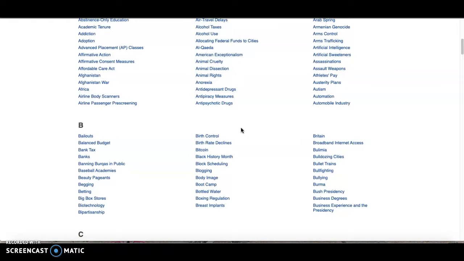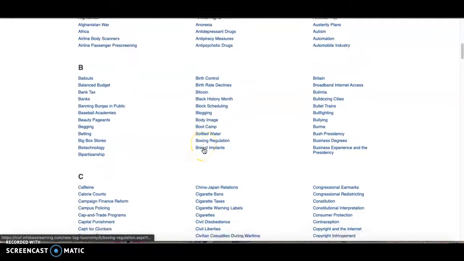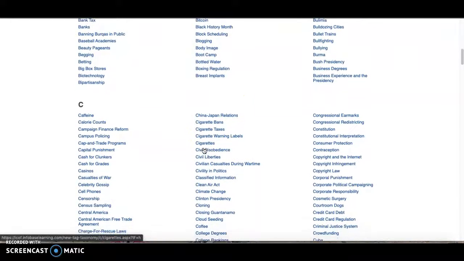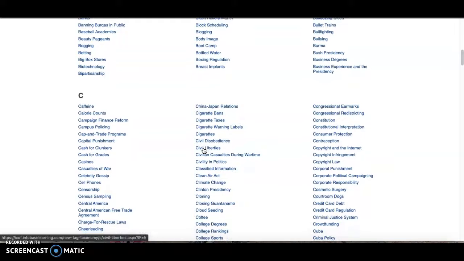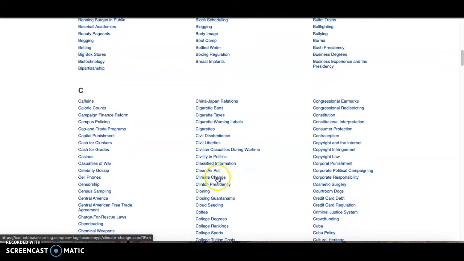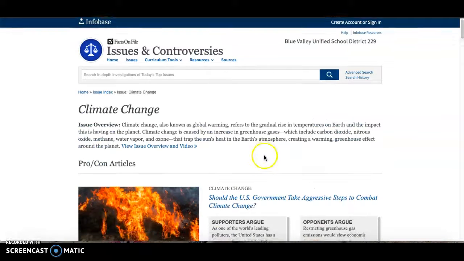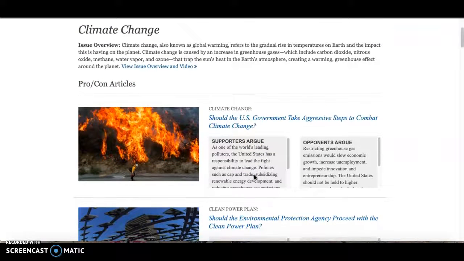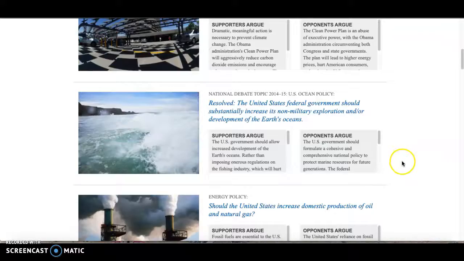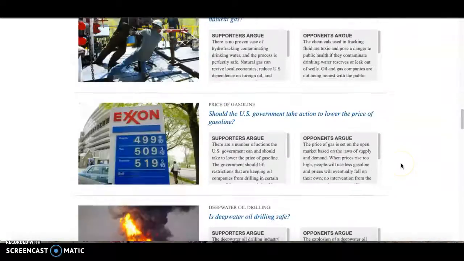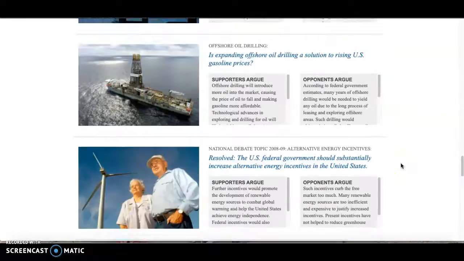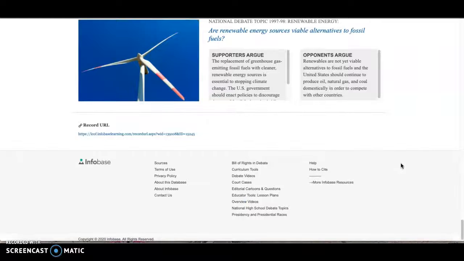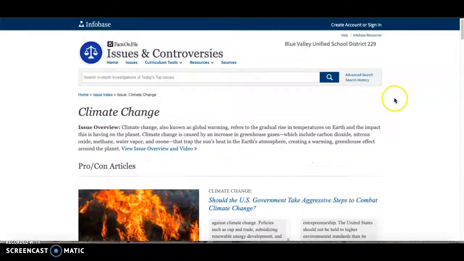And of course, not everything here is even appropriate for you to choose. Not every one of these is like a voting issue, which is what your assignment sort of dictates. So I might choose climate change this time. And again, there's pro-con articles for you to look at. And that really breaks it down on two sides of an issue. There's stuff on fracking, which was sort of discussed in that as well.